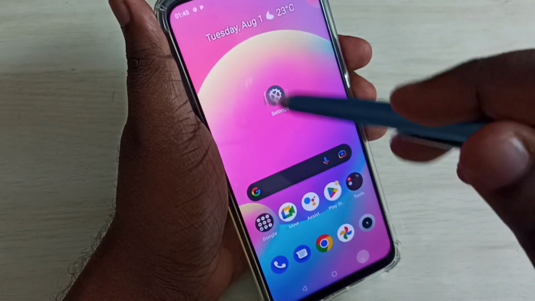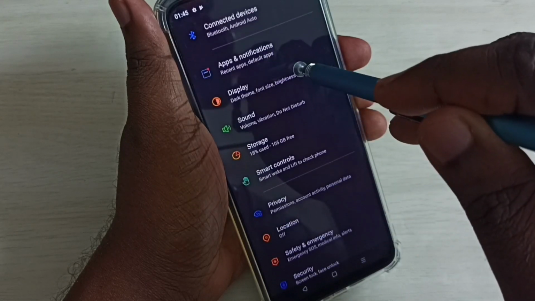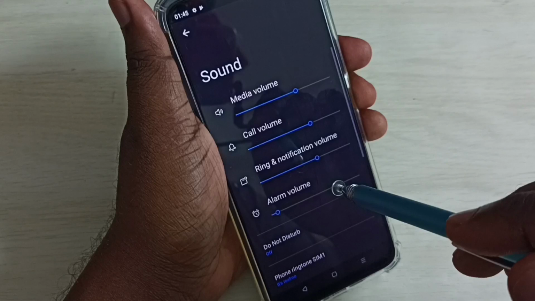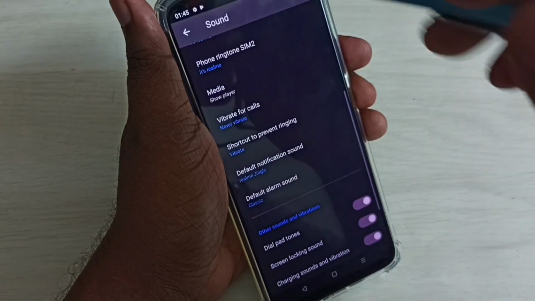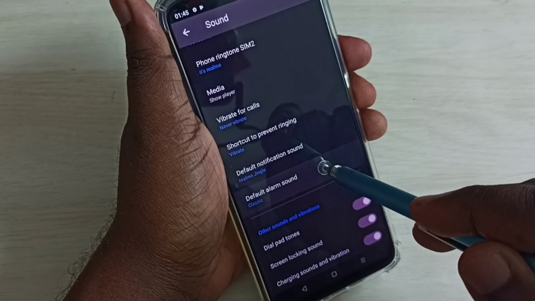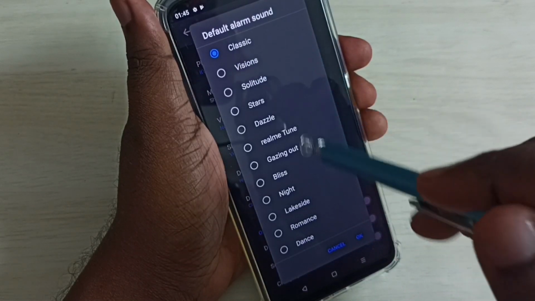Go to settings, tap on the settings app icon, then go down and select sound. Go down, tap on default alarm sound. So classic, that is the default alarm.